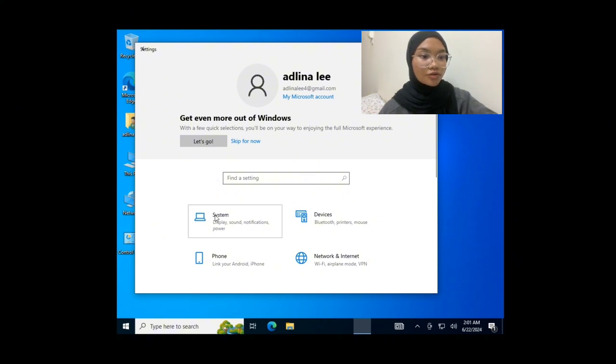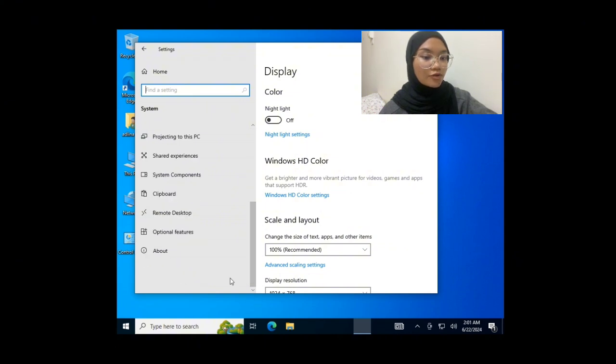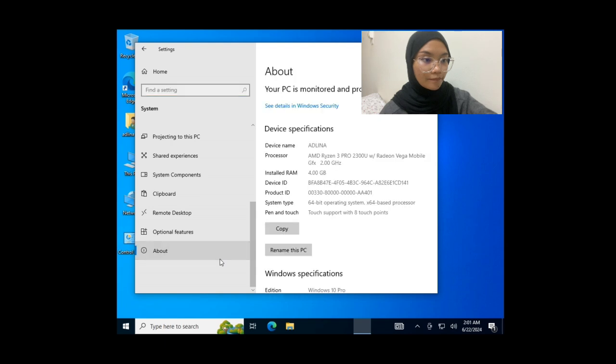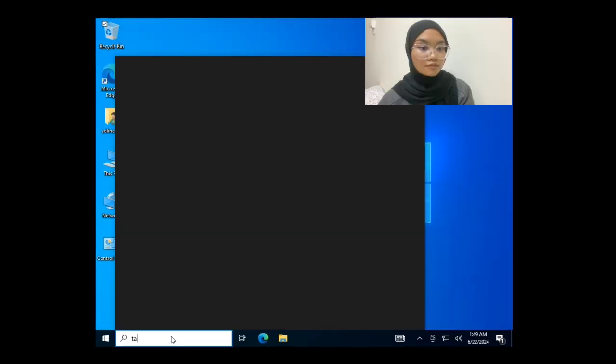Next, I'll show you how to change your computer name. First, you have to find your information in your computer. You have to go to settings and click about. Then you have to click rename this PC. And you can rename your PC with a new name.